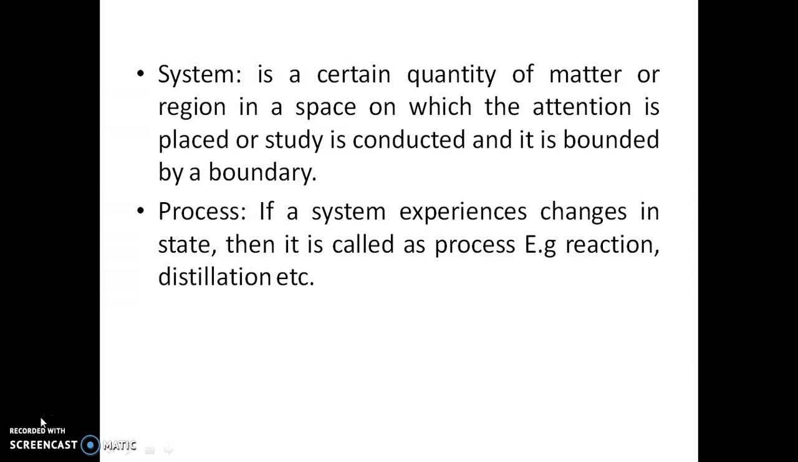One is system. What is a system? A system is a certain quantity of matter or region in space on which the attention is placed or the study is conducted, and it is bounded by a boundary. And what is a process? If a system experiences a change in state, then it is said to undergo a process. The process can be either physical or chemical, for example, reaction or distillation. If you take a reactor, we call the reactor the system, and whatever reaction is taking place in it, we call the process. So a process can be either physical or chemical.